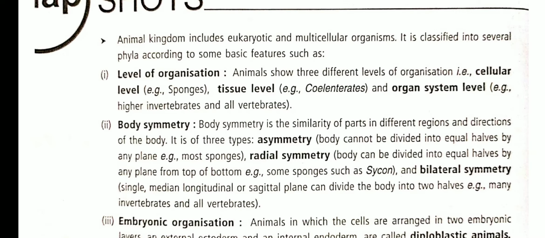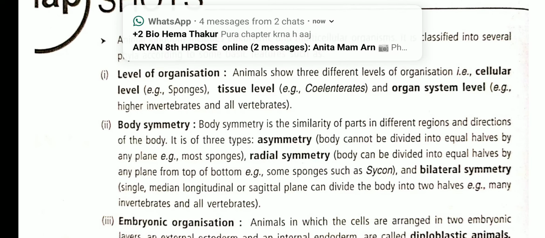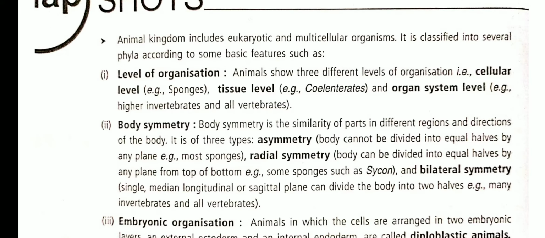Number 4, body cavity. Number 5, segmentation. And number 6, notochord. On the basis of these 6 basic characters, the animals are classified into different phyla. Today we will study these bases of classification of animals into different phyla.